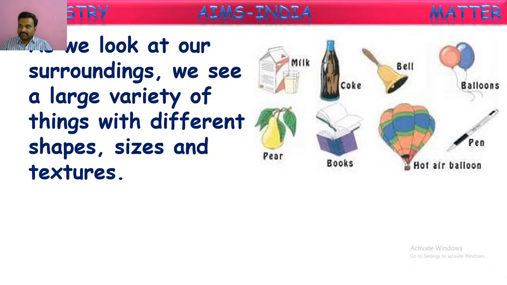These all come under different forms of matter. Because, as we said, anything which has mass, occupies some space, and is perceived by our senses is called matter. These all we can see and perceive by our senses, and they all have some mass and occupy some space. Hence, these are all called different forms of matter.